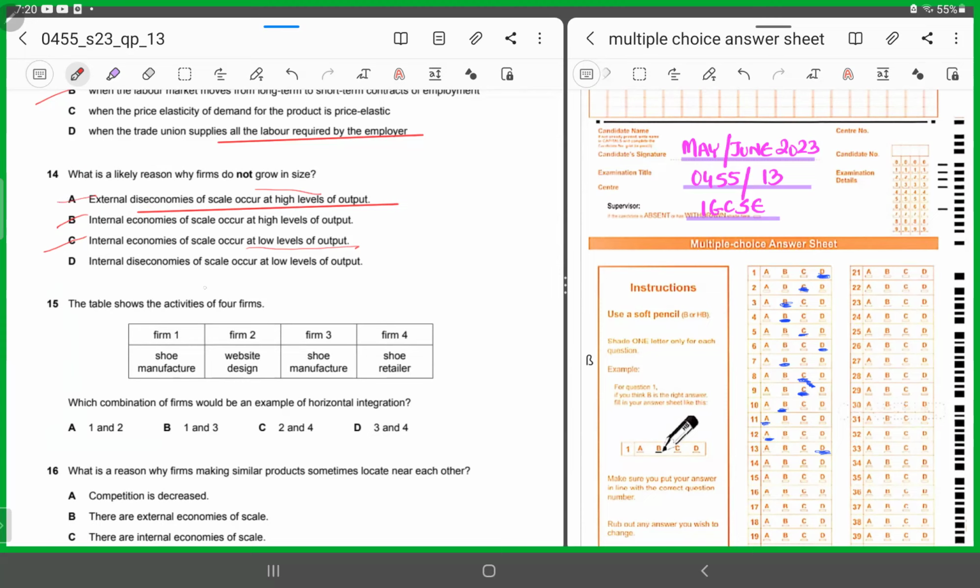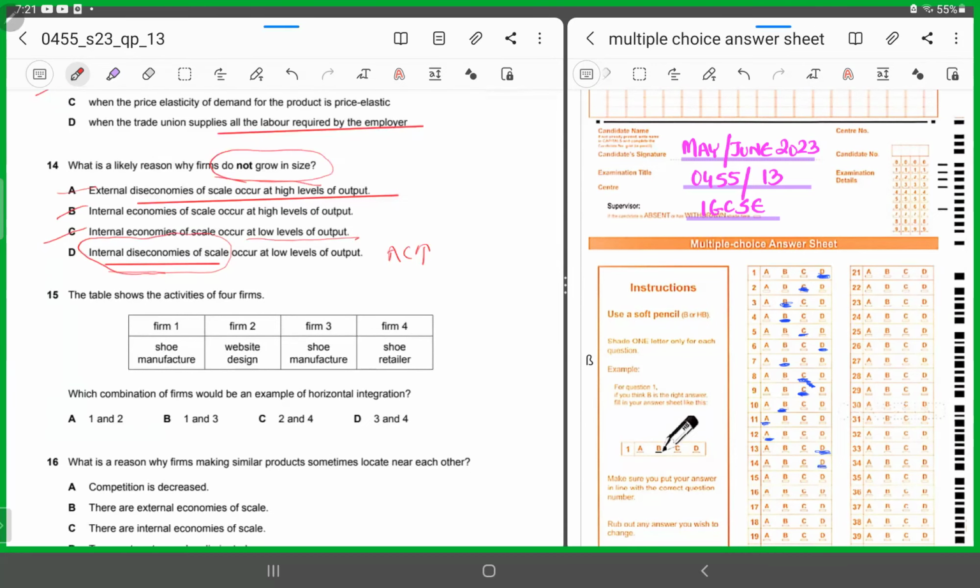Yes, this is a situation where the firms do want to grow in size, but at low levels of output they are having problems with their cost of production. They've just started production, and in the initial stages the average cost of production is rising. This is the reason why, though they want to grow in size, they aren't able to. Now you understand? 14 has to be D.